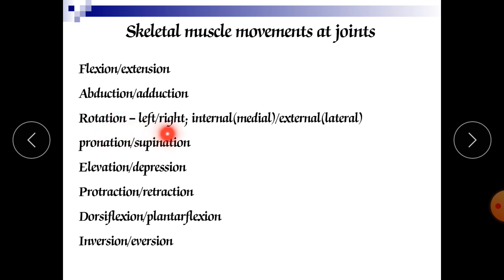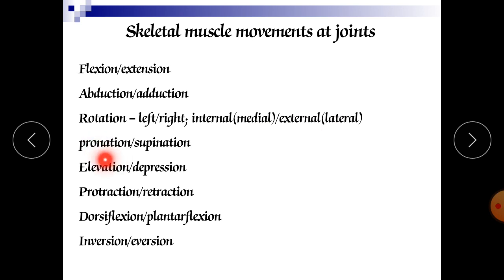Next is rotation. When you rotate your neck from right to left, it is called rotation. There is also internal, medial or external rotation, when you go externally or laterally. For example, you move the hand between the lateral and middle positions. So it is called rotation. Our joints can be rotated from one place to another.